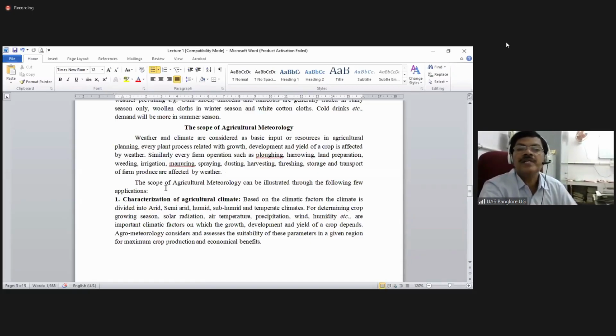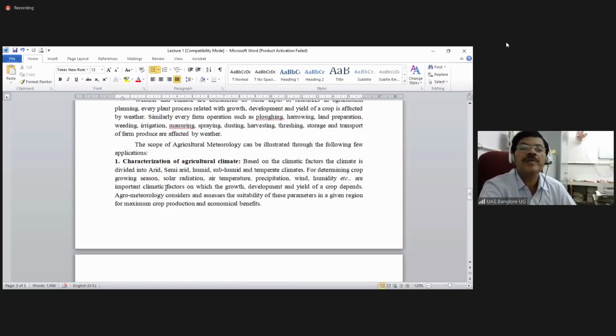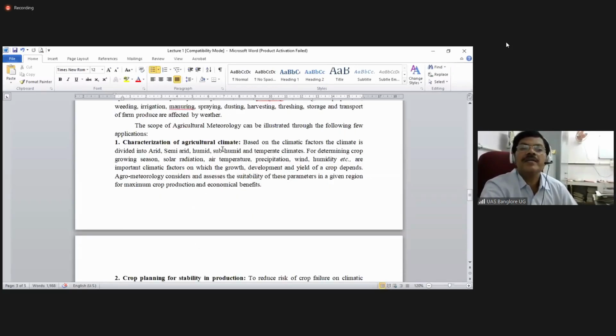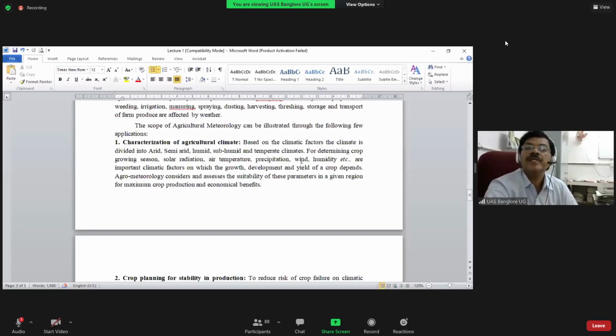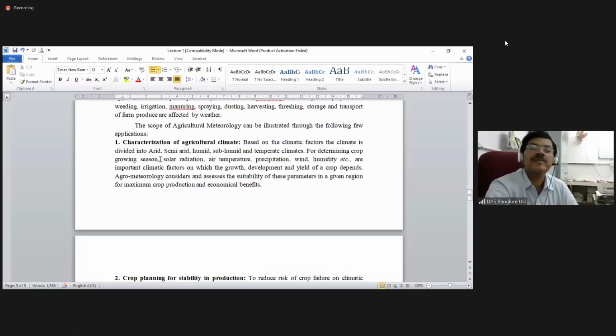So the scope of agricultural meteorology can be illustrated through many applications, like characterization of the agricultural climate. Based on the climatic factors, the climate is divided into arid climate. What is arid climate? Arid climate is one where evaporation is more than the precipitation. That is called arid climate, like your Thar desert.